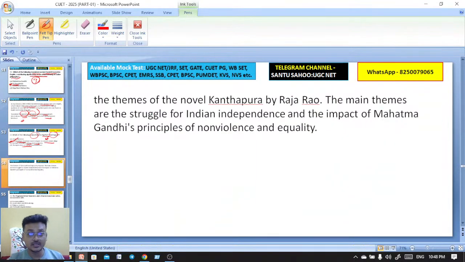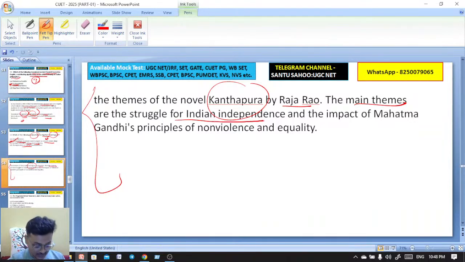Moving on to question number, here is the explanation. You see the themes of the novel Kanthapura by Raja Rao. The main themes are the struggle for Indian independence and the impact of Mahatma Gandhi's principles of non-violence and equality.